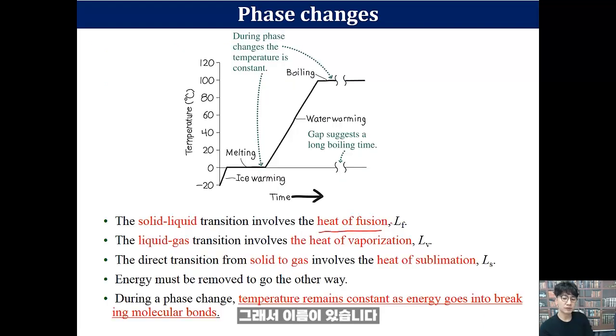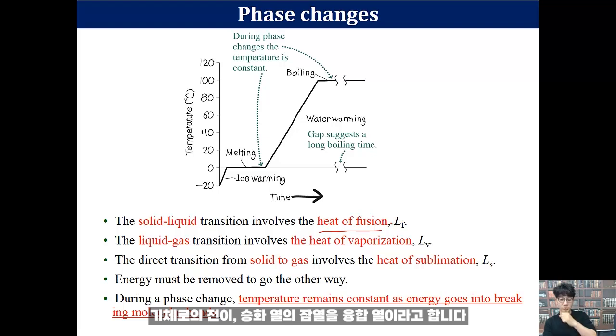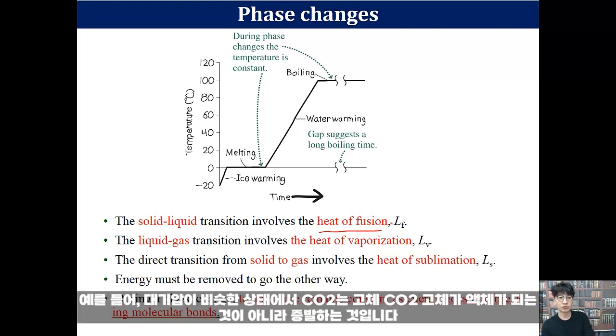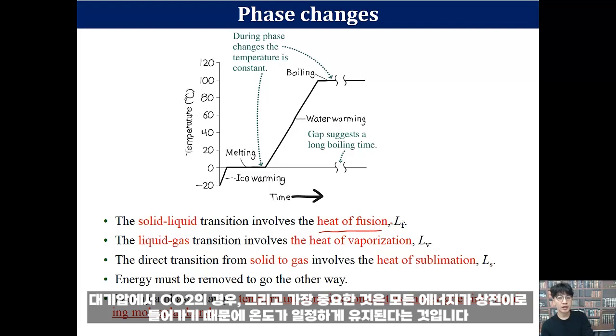There are names for these. For the solid to liquid transition, we call this latent heat the heat of fusion. From liquid to gas, heat of vaporization. Solid to gas, heat of sublimation. Sublimation means phase change from solid to gas. For example, CO2 at atmospheric pressure, instead of becoming liquid, the solid CO2 just evaporates. So sublimation occurs instead of fusion for CO2 at atmospheric pressure. Most importantly, temperature remains constant as all the energy goes into the phase transition.